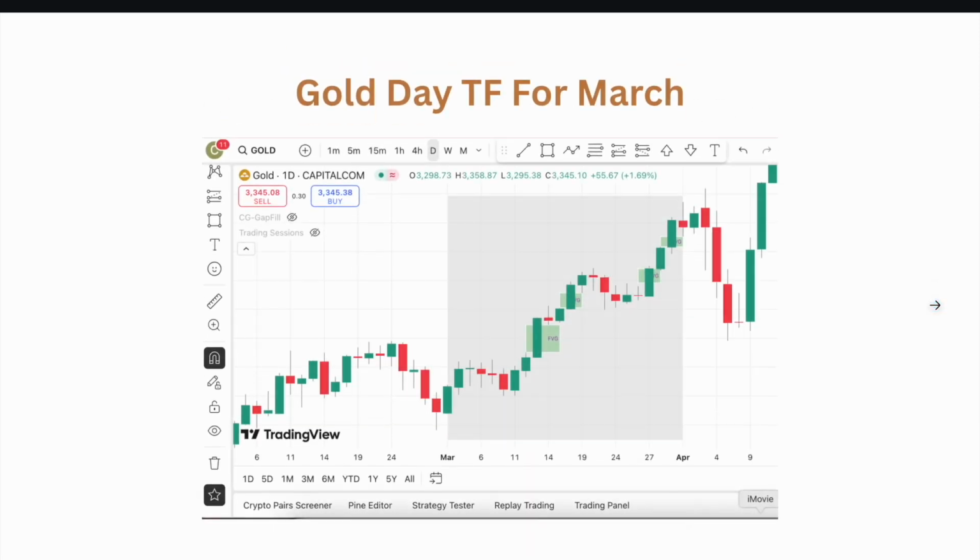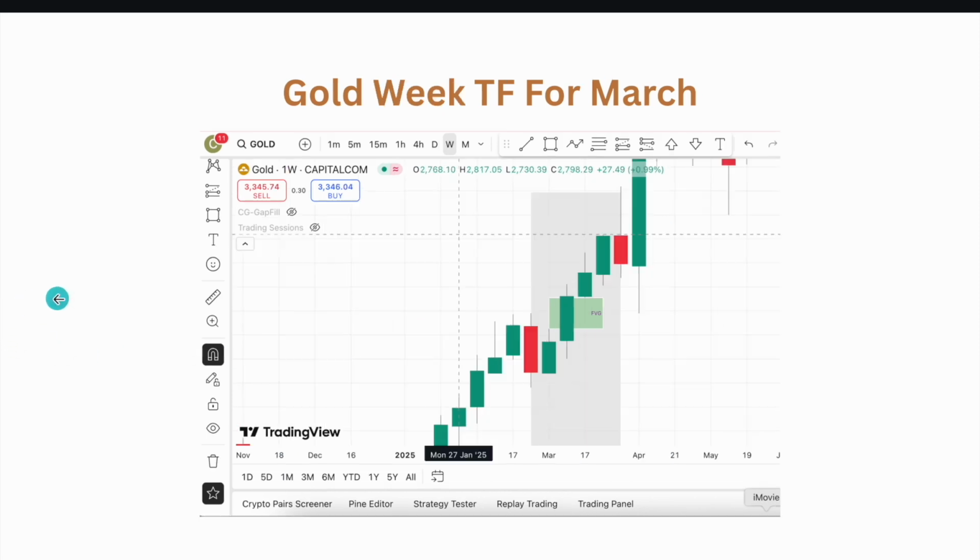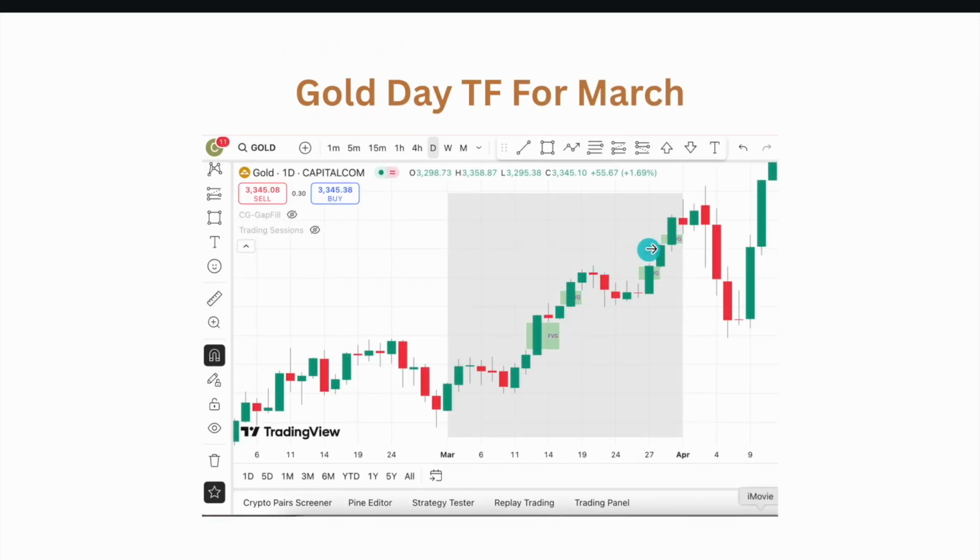Let's move on to the daily time frame. What happens in the daily time frame? That weekly breakaway gap has multiple daily fair value gaps, namely four or five fair value gaps. So this fair value gap, this one, this one, this one, this one. We need to mark all the fair value gaps to understand the flow of price action.